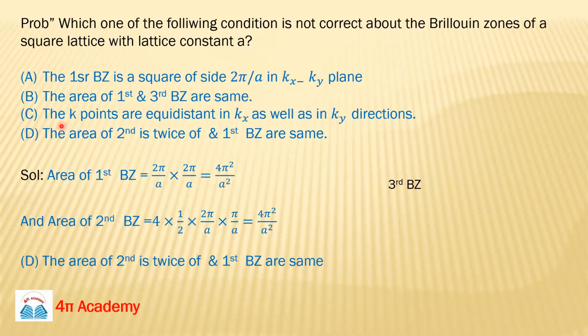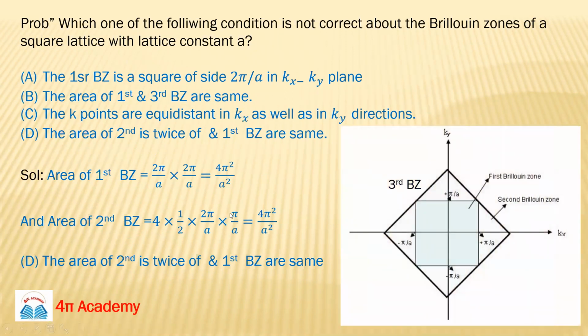Okay, third point is the k points are equidistant in kx as well as in ky direction. This is also correct. Okay, so now we will figure out this. The area of second Brillouin zone and first Brillouin zone are same. So what is the area of first Brillouin zone, guys? It's a square, so its area will be 2 pi by a into 2 pi by a, means 4 pi square upon a square.